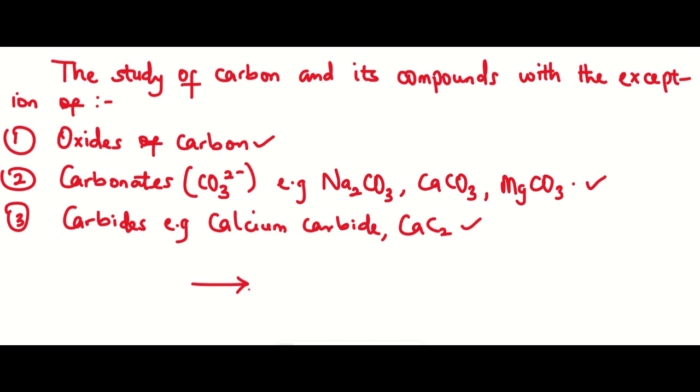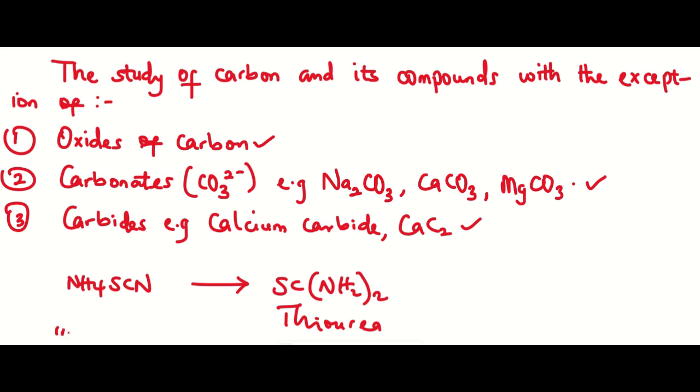He was able to synthesize urea from an inorganic compound, ammonium thiocyanate. This is inorganic in nature and it is called ammonium thiocyanate, which means that not all organic compounds are formed from living things. Some can be synthesized from inorganic compounds.